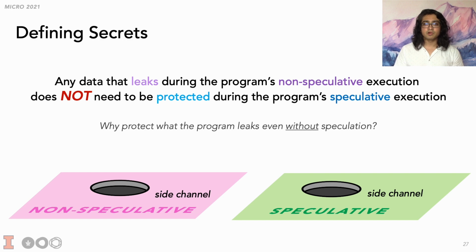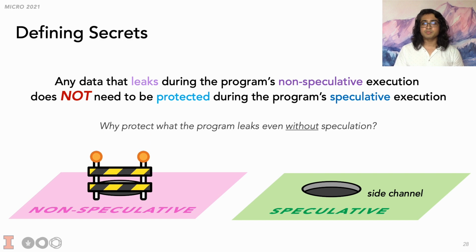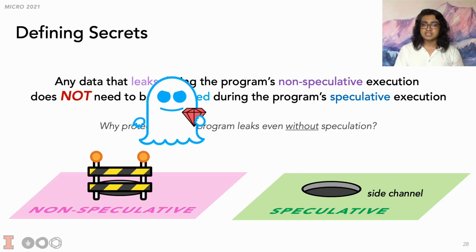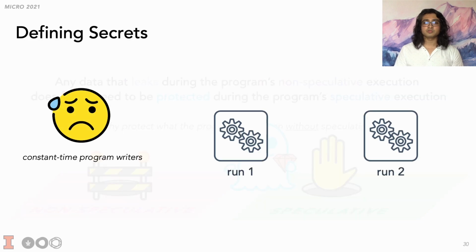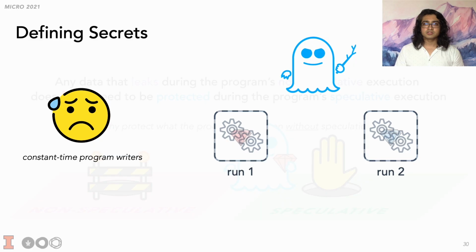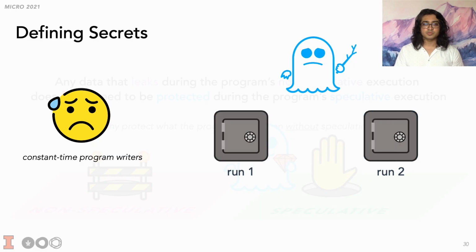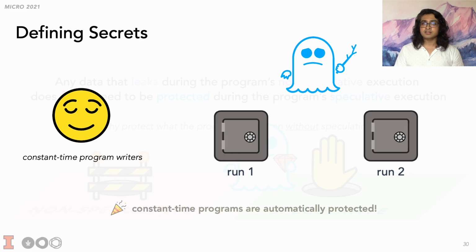From this, we get a nice security property. Any data that the program protects from leaking in a non-speculative execution is guaranteed to not leak in a speculative execution. Recall that programmers writing constant time code already take care to not pass any sensitive data to non-speculative transmitters. So under our framework, they're protected from speculative execution attacks with no extra thought or effort on their part. But now how can the hardware deduce what is secret in a software transparent way?